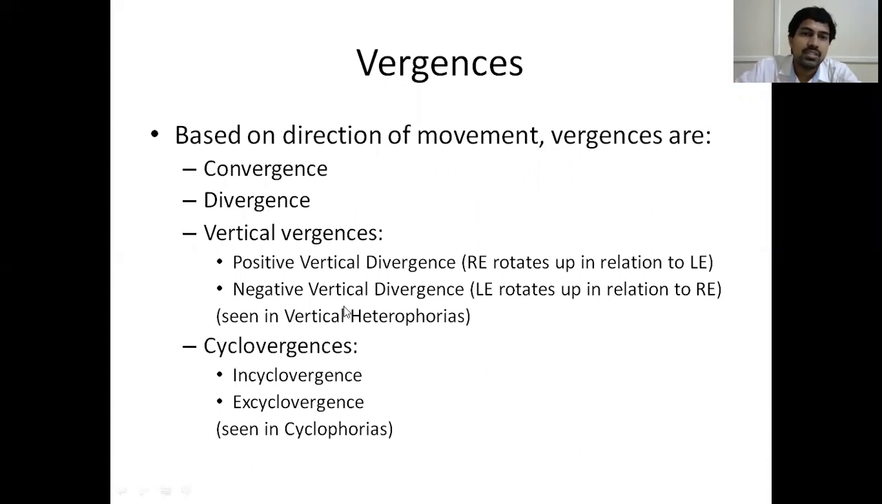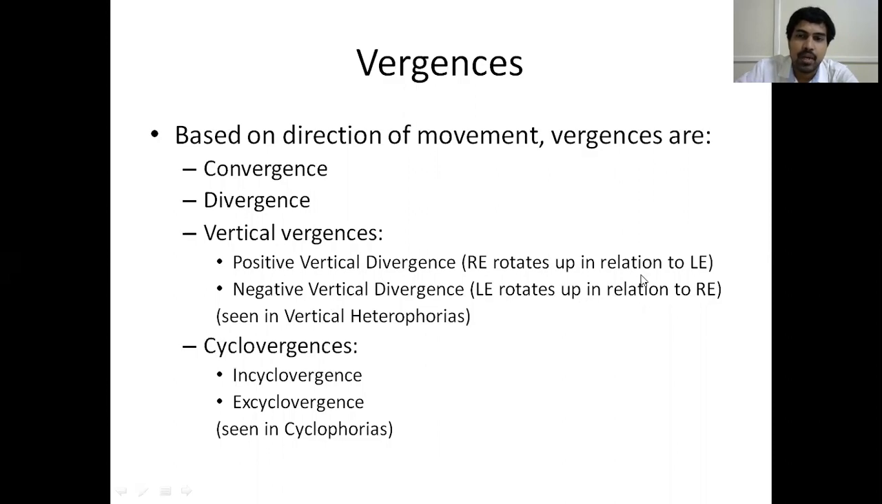And vertical vergences are very rare. One eye looking up, one eye looking down. They're usually very rare, but usually they're seen in case of squint. Suppose there is a weakness of superior rectus muscle or superior oblique muscle, some paralysis of the superior rectus. Then the eyeball may rotate up or down depending on the muscle balance. Okay. So positive vertical vergence is when the right eye rotates upwards. Negative vertical vergence is when the left eye rotates upwards.